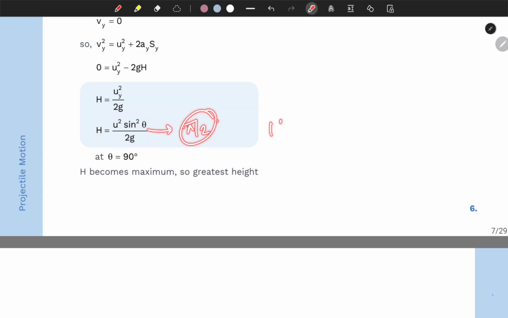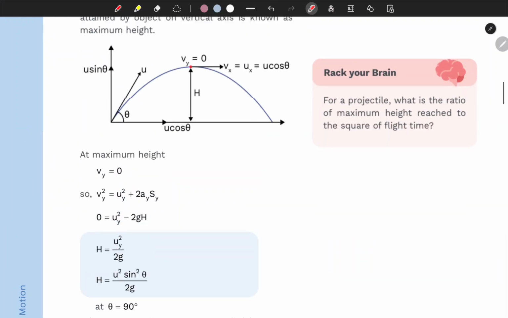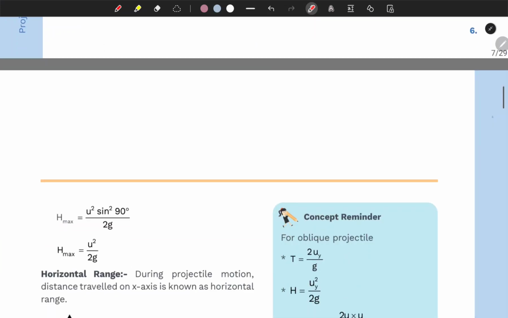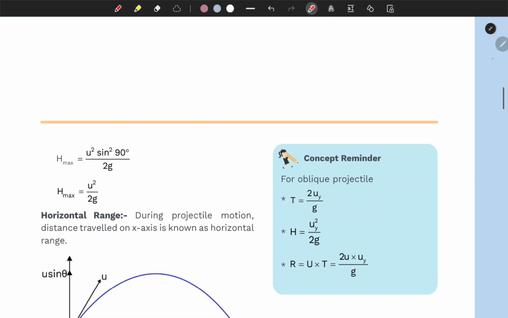So h max is going to be u squared over 2g, right? So obviously, guys, when you throw the ball straight up like this, the angle is 90 degrees, so it's going to achieve maximum height, right? So that's how you can take a feel of that.